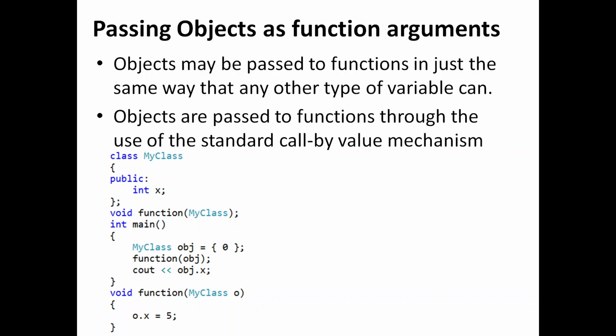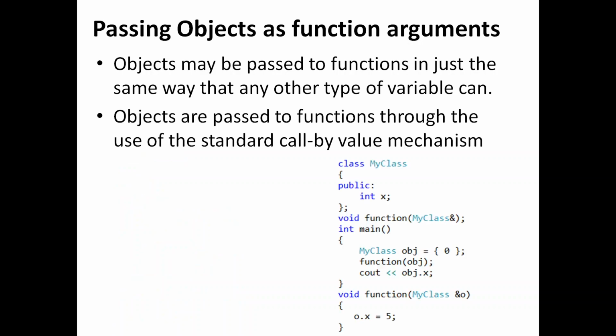Now I am going to show you another version of this implementation where I have made it call by reference. The first thing you have to notice is that here I have declared it with an ampersand. My class is the type of argument I'm going to pass to this function. Remember, this is a function prototype. A function prototype is nothing but the declaration of a function, where I have said that I'm going to pass the object of this particular class as a reference variable.